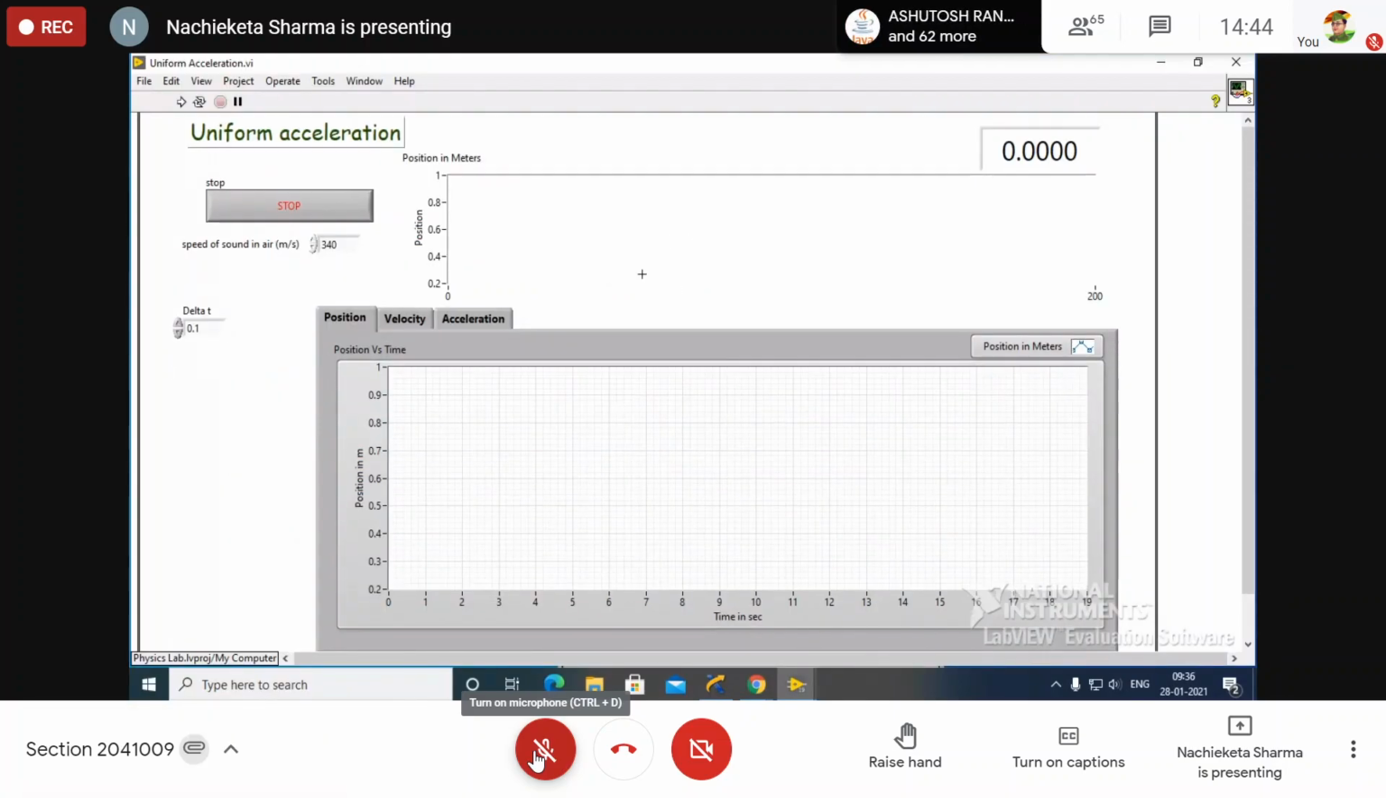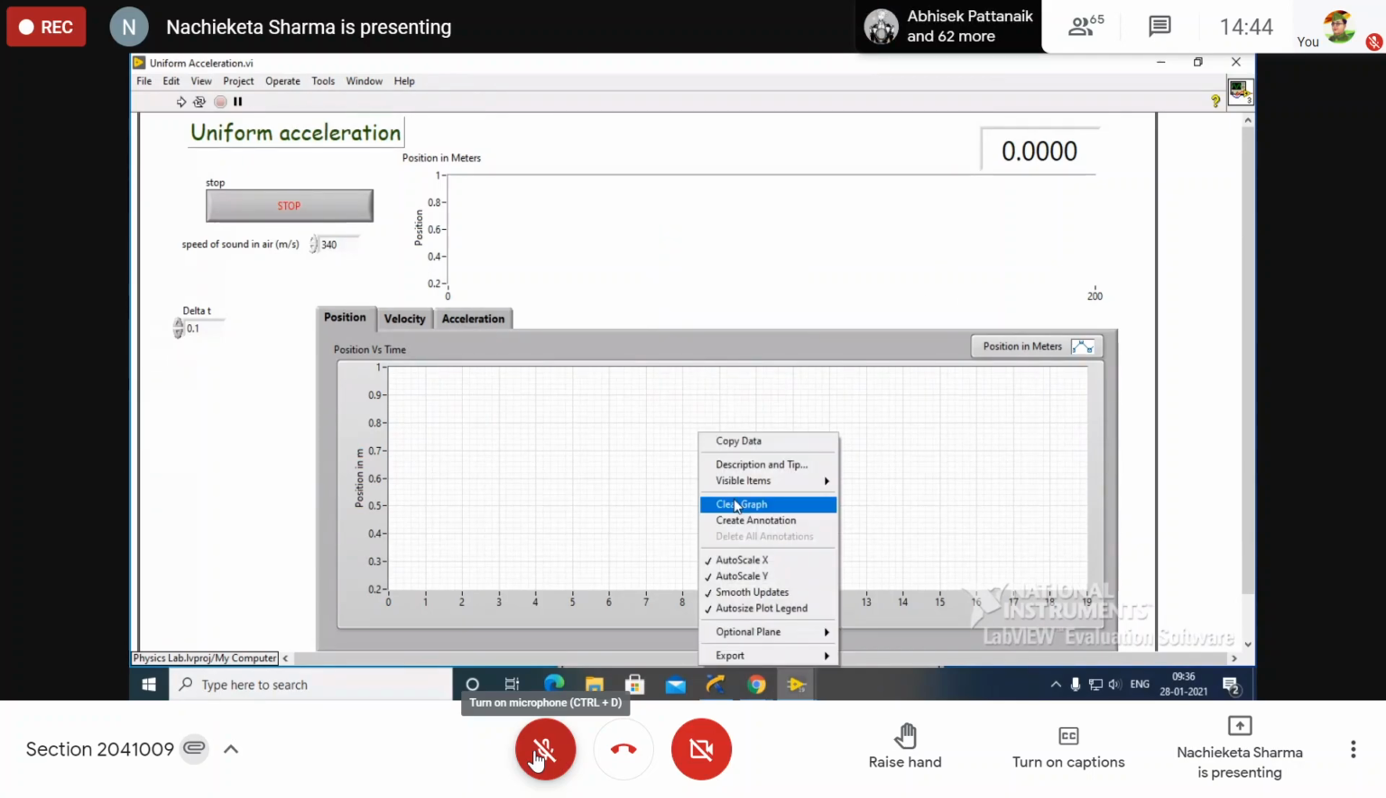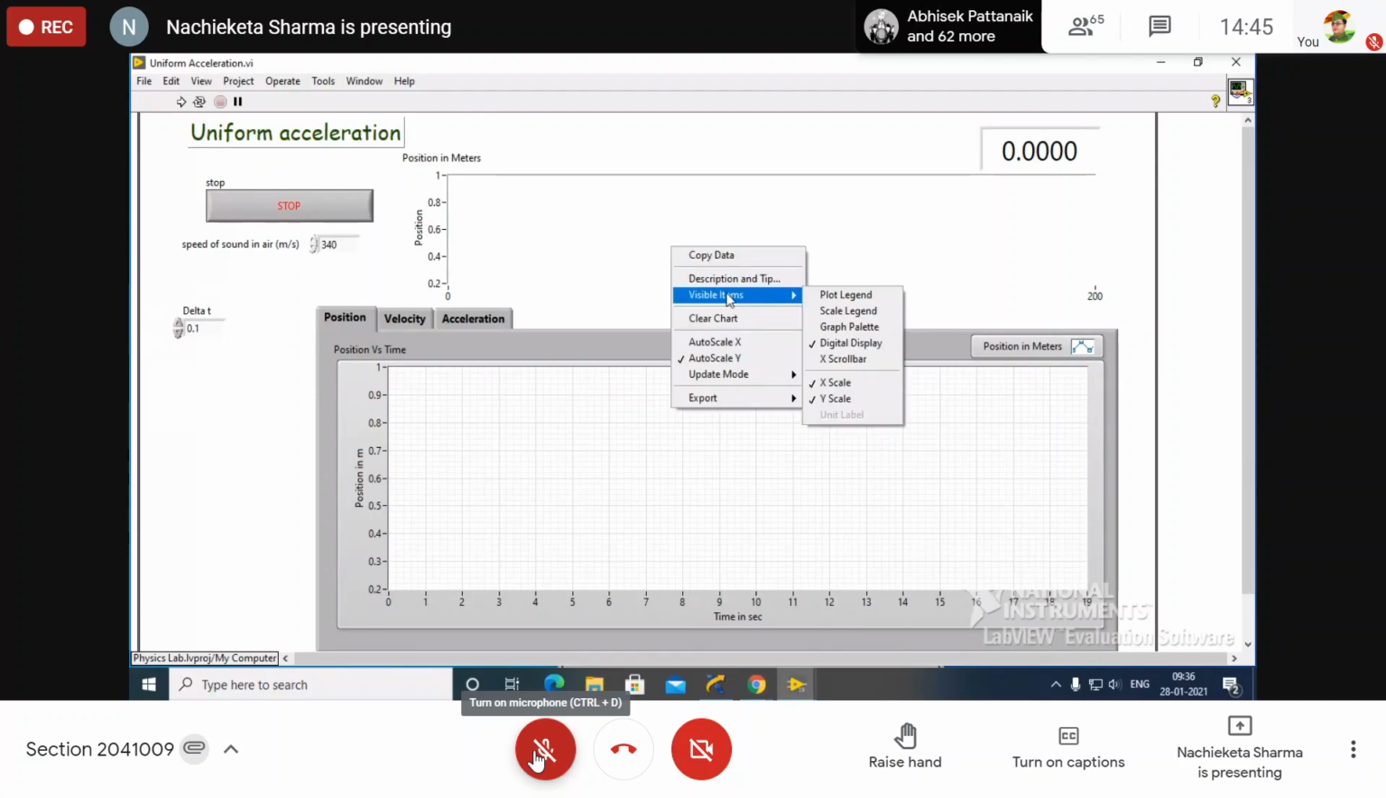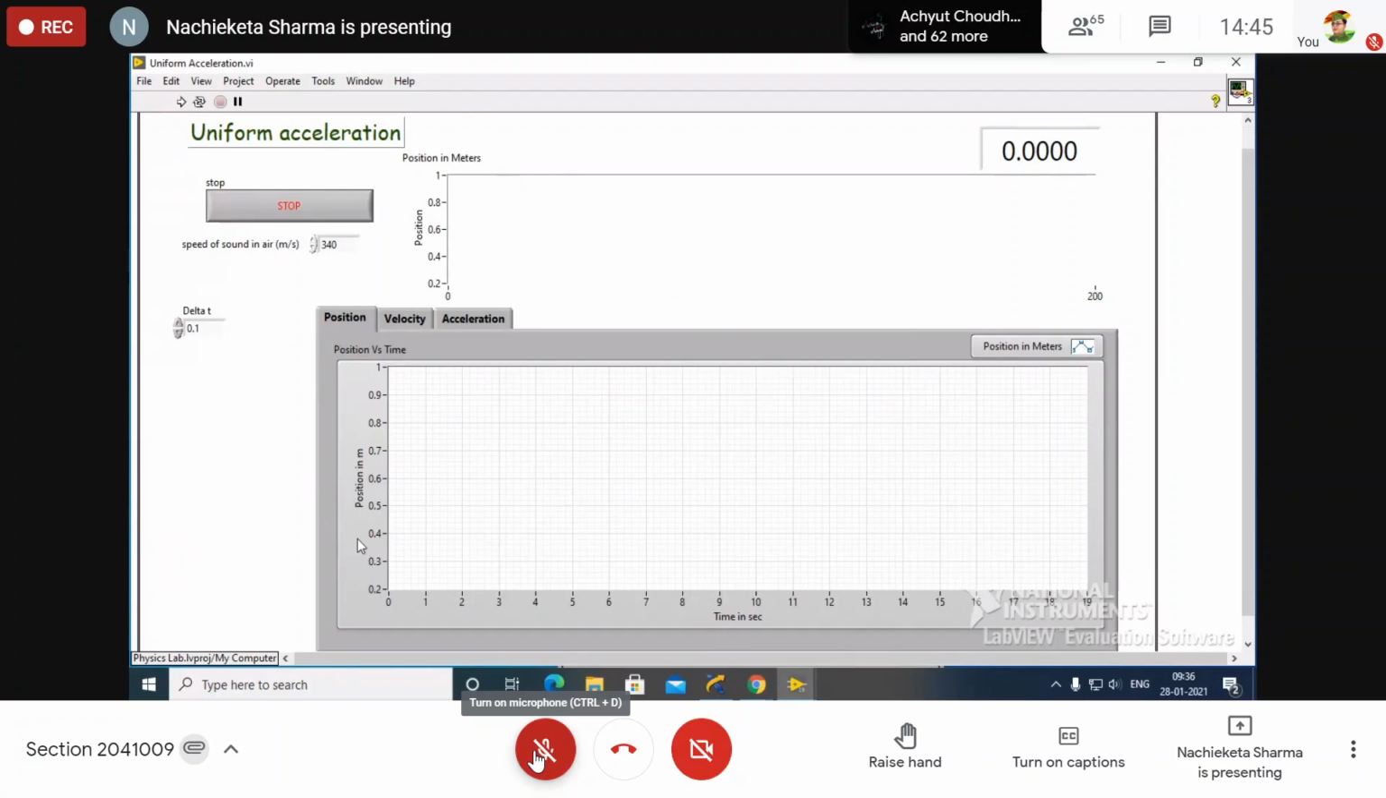So now you can see the page is open. Okay. So see that in this page, in the x-axis it is written as time in seconds, and the y-axis is written as position in meters. Are you clear? Yes. Now what you have to do? You have to run this program and take this cart to the outside.